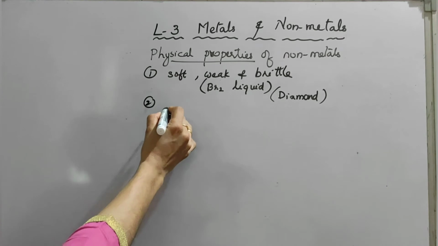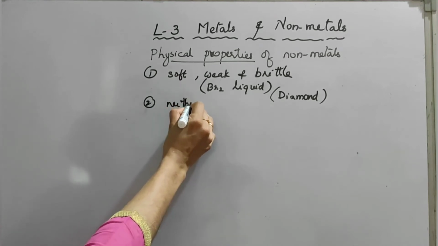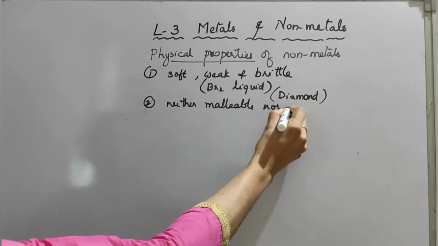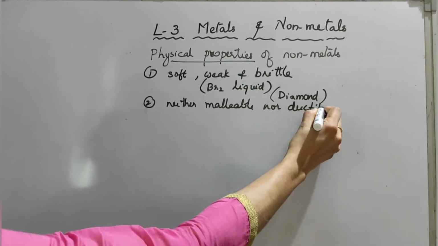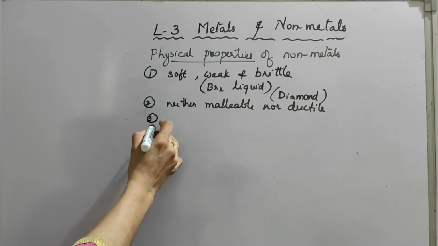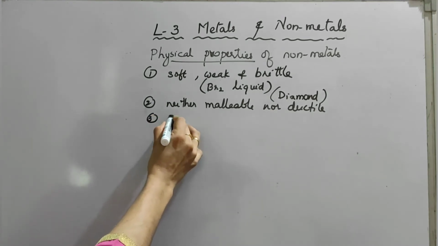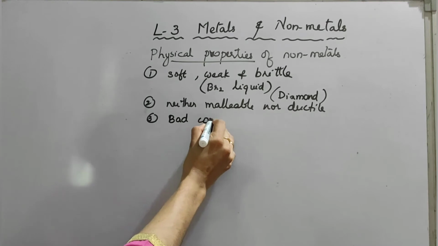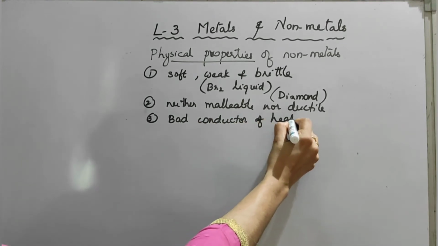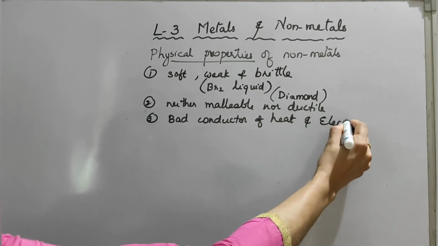Second one, they are neither malleable nor ductile. Non-metals never show the malleability and ductility properties. Third one, they are generally bad conductors of heat and electricity.